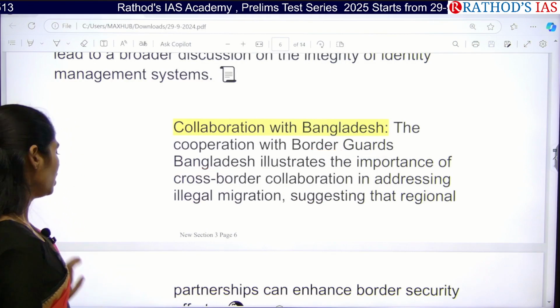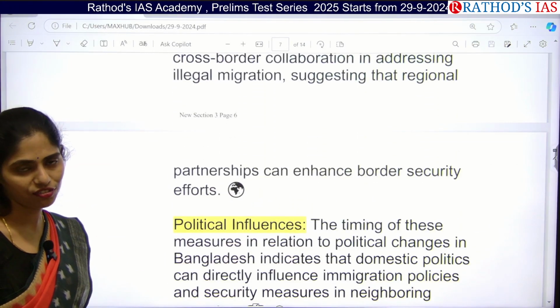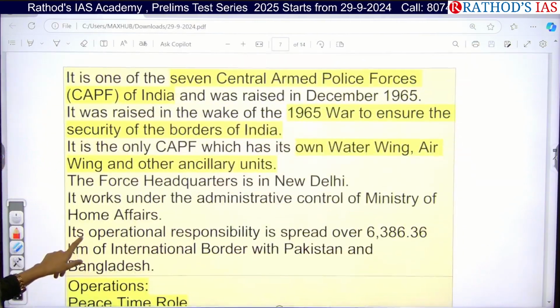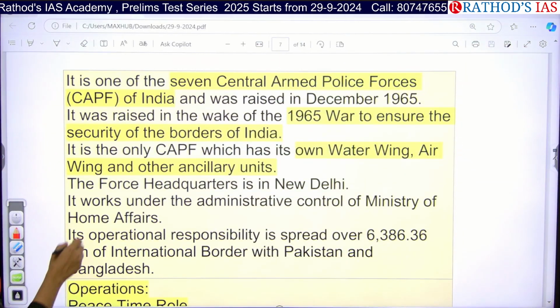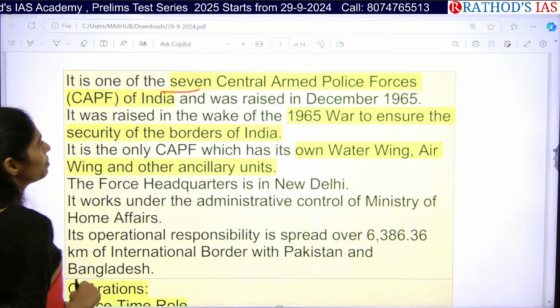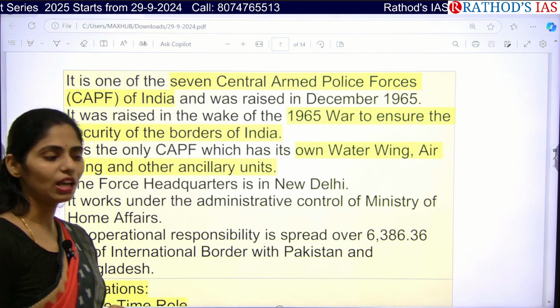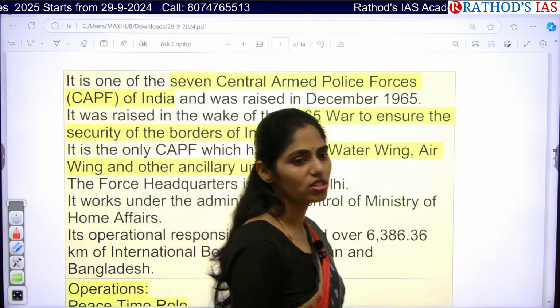And even regional partnership is very helpful for border security efforts. Okay, now let us see about this BSF. BSF is one of the Central Armed Police Forces, that is CAPF, and it was raised in India in the year 1965. So why? Because in 1965, an important event happened in our post-independent India, that was war.